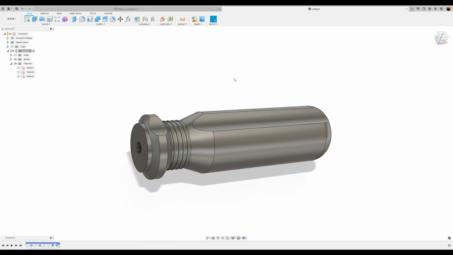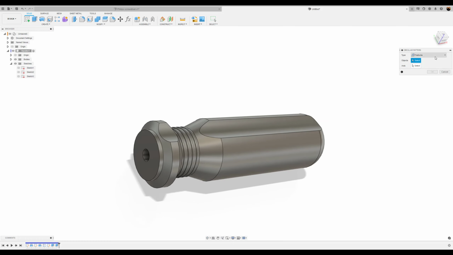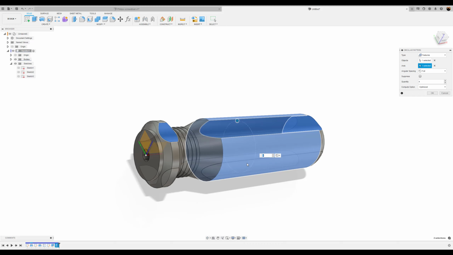Okay. Next, we're going to go ahead and create a circular pattern. The type we're going to select is going to be a feature. The last feature we just created with the extrude. The axis, select the body. This makes it a lot easier. And the quantity, we're going to make it 6. Make sure Optimize is selected, or you can select identical. Click OK.